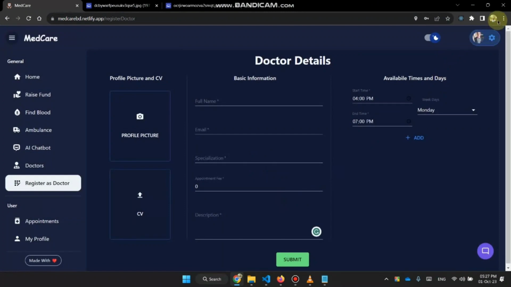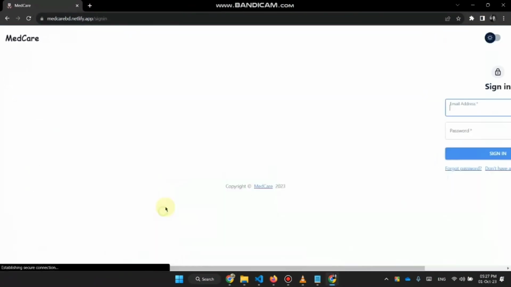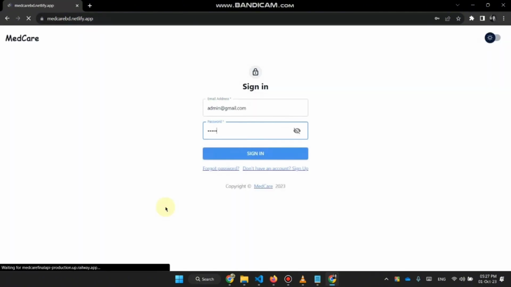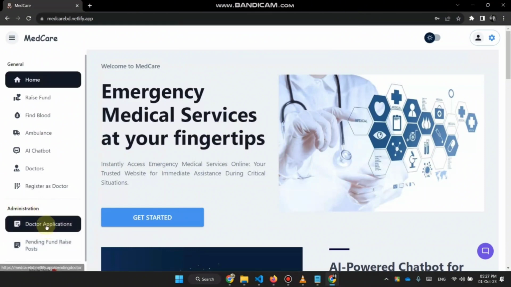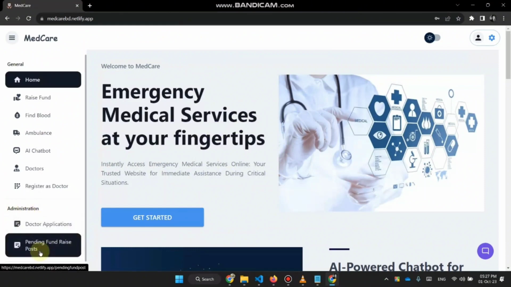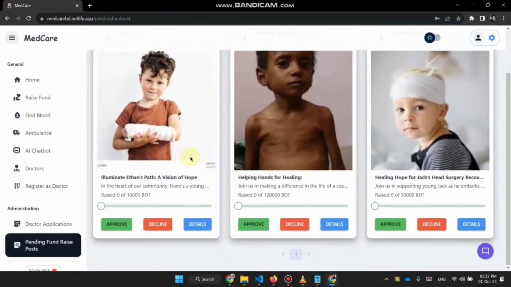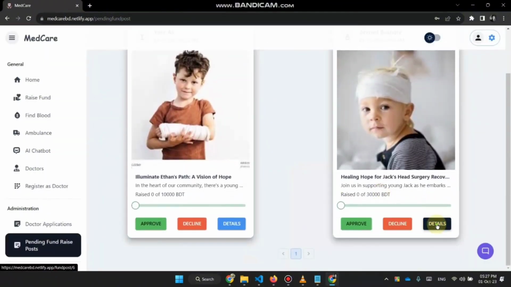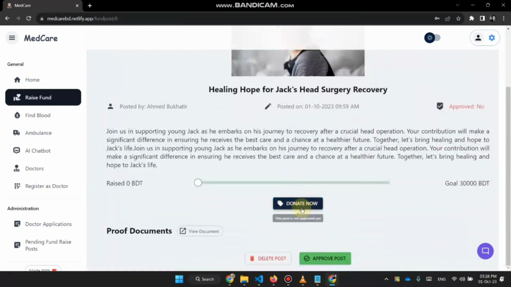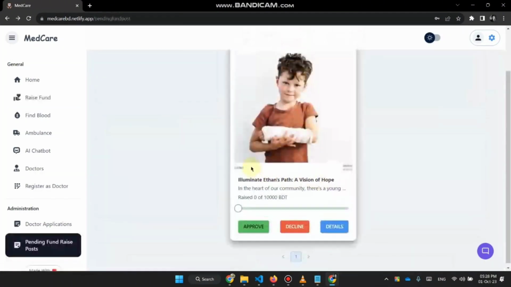Now I want to log in as admin. Admin has some options here, like doctor applications and fundraise posts. In the pending fundraise posts, I can approve any of these requests or decline them. I can approve here, or by navigating to the details page. I can delete here or approve them.